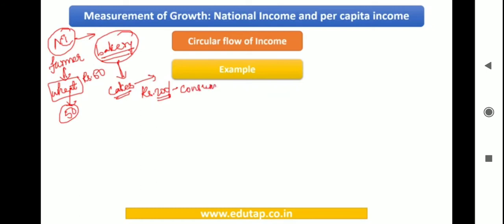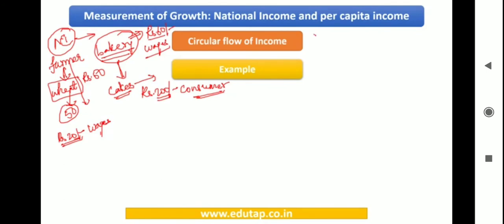So if a consumer comes to buy the cake from this bakery owner, he needs to pay rupees 200. Right? Now, one other extra thing that you need to note, that there's a helper who has been appointed by this farmer, and that particular farmer pays rupees 20 as wages to him. Okay, and the bakery owner has also appointed a helper, and he pays rupees 60 to him as wages. Okay, so these are some of the important points. Okay, now let us get back to the calculation.